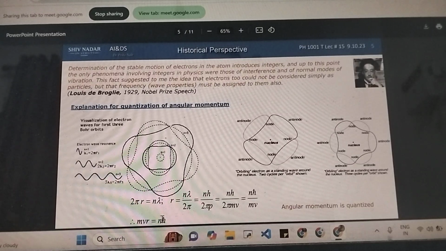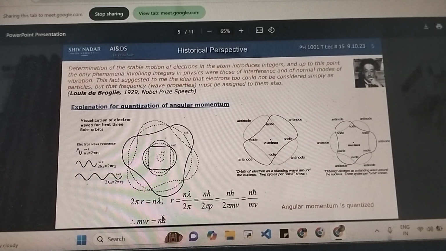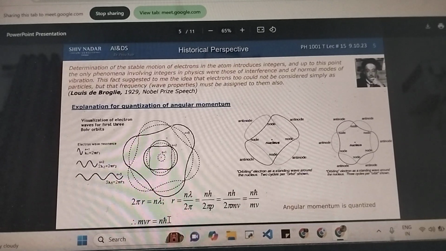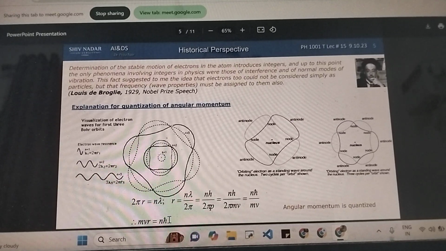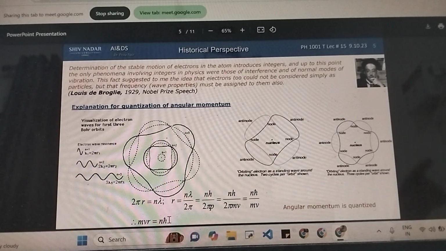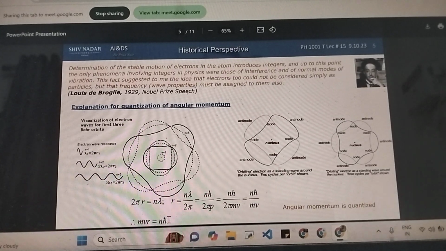But for now, all you need to know is the angular momentum of an electron moving in a circular orbit is quantized, and the values it can take are n times h cross, where h cross is nothing but Planck's constant divided by 2 pi, and n is the number of nodes or antinodes present in the orbit of that electron.